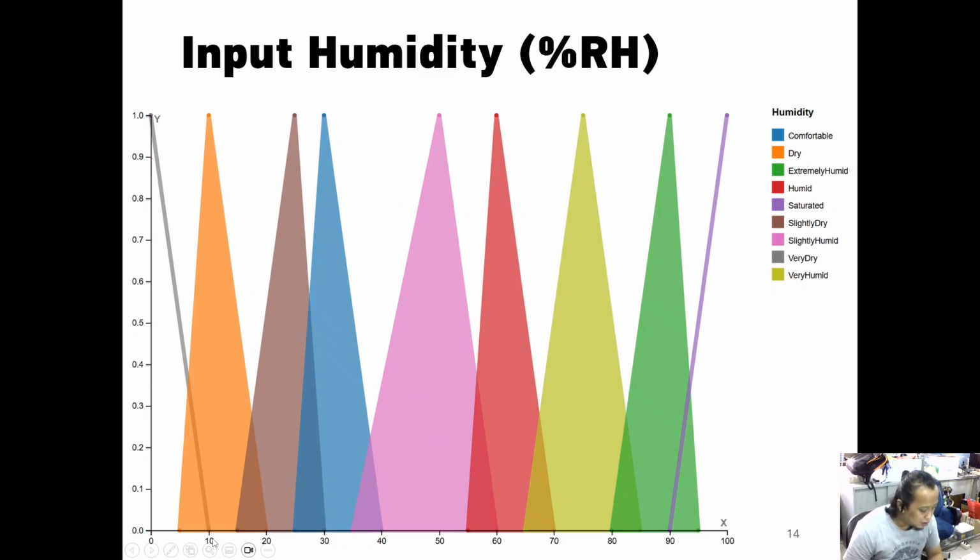And this is the humidity. This is very dry, below 10% of relative humidity. And the comfortable one should be from 25 up to 40. I define it like this. This is the relative humidity, sorry.